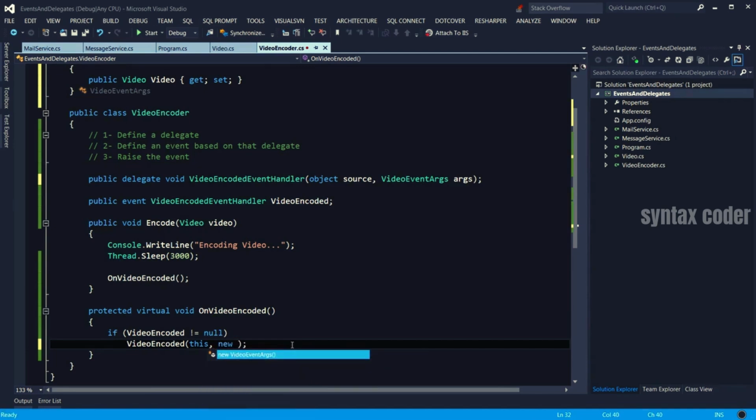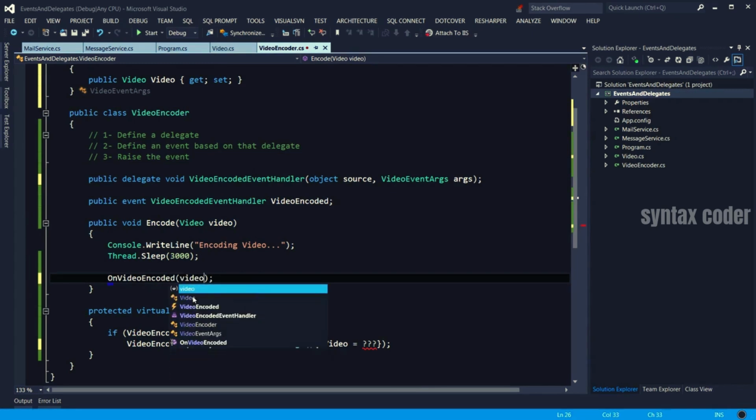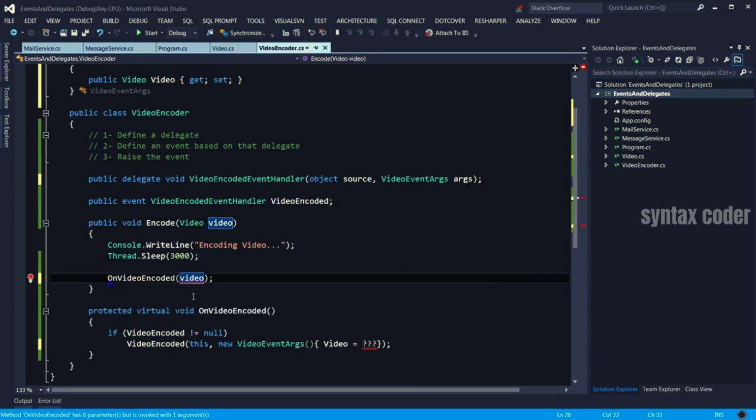We need to instantiate a video event args. And we also need to send the video. Video equals, but where is the video? We don't have it here. But look, in the encode method, when we encode the video here, we have a reference to the video object. So we can simply pass that object to this method. And of course, we need to go ahead and change this.